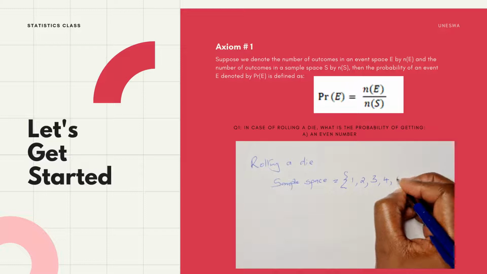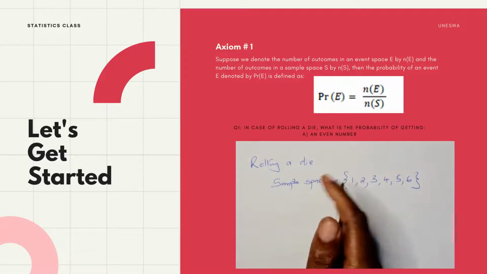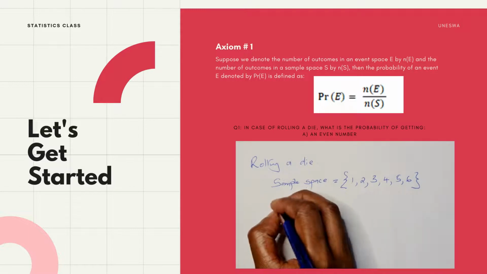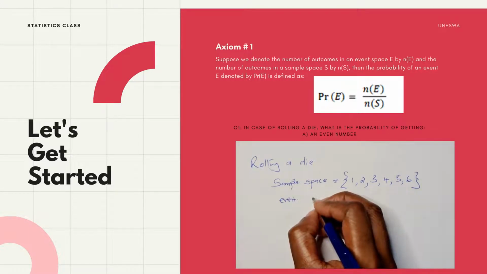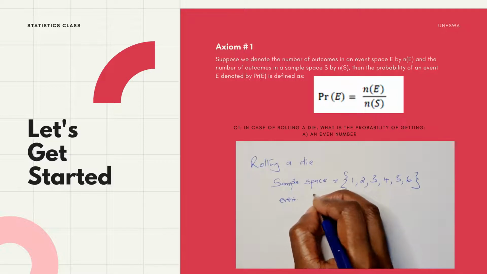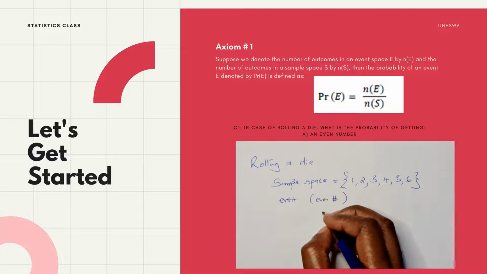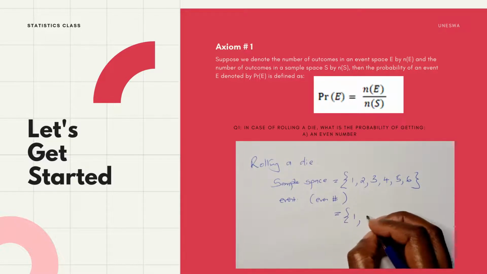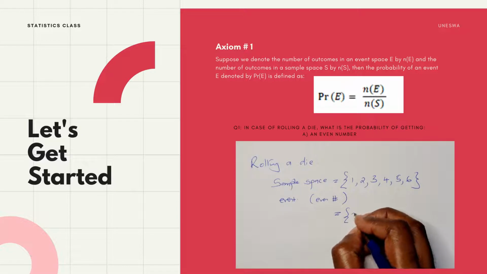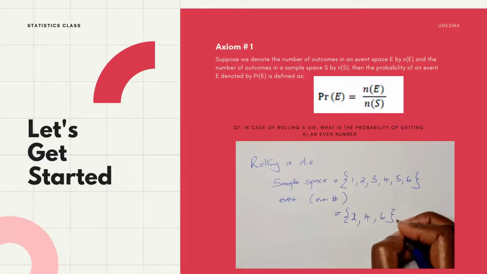Meaning in this case, you're going to have a 2, a 4, and a 6. These are the even numbers that we have. Then according to your set theory, we know that n(S) means I am individually counting the elements that are in my sample space. That is where that 6 is coming from. And n(E) means I'm doing the same thing, the number of elements in the even number set, that is equal to 3.